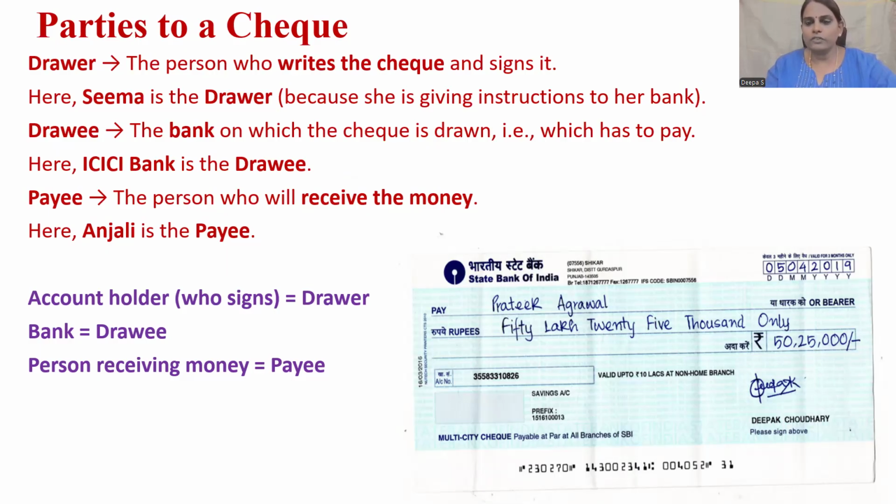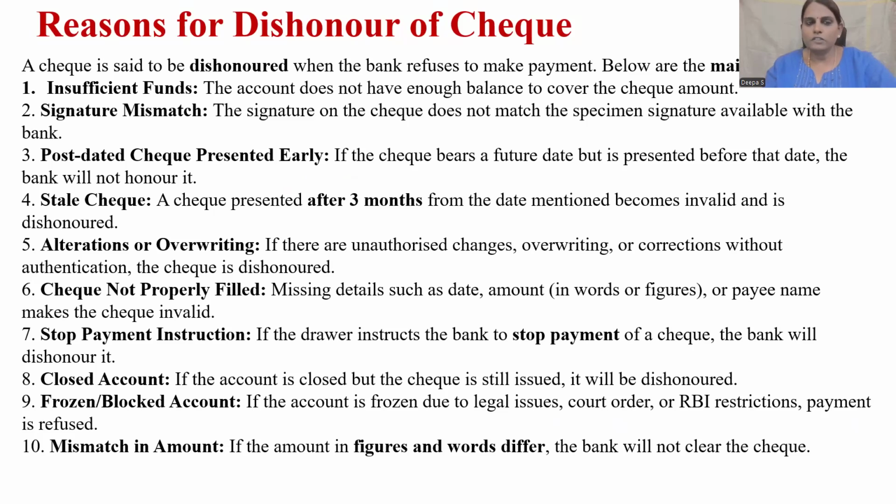Now let us understand the various reasons for which a check gets dishonored. First one, insufficient funds. If there is not enough balance in the drawer's account, a check will be dishonored. Second reason, signature mismatch. If the signature does not match the specimen copy, then again a check will be dishonored.